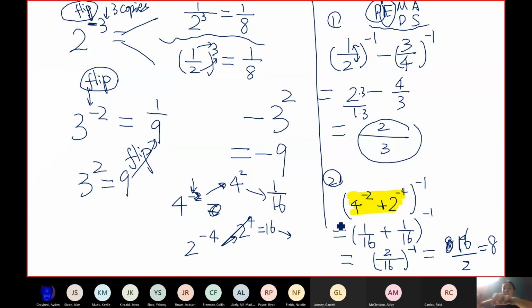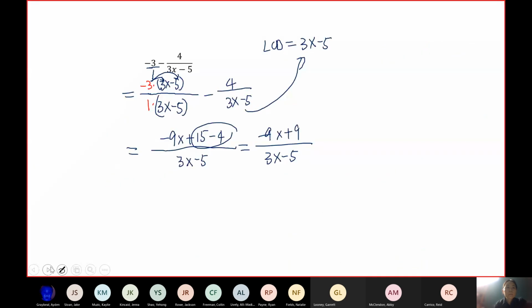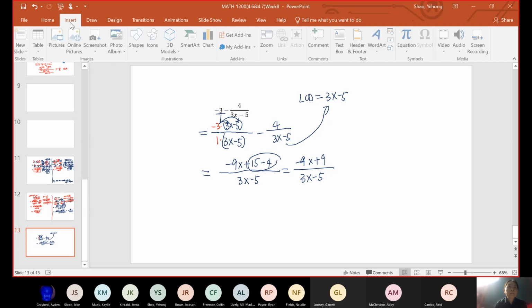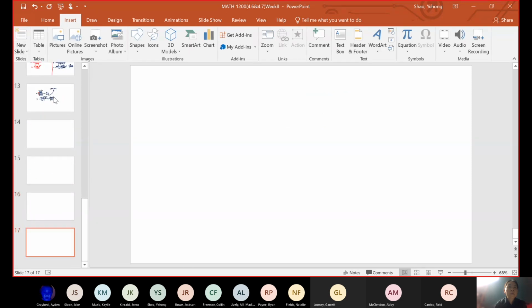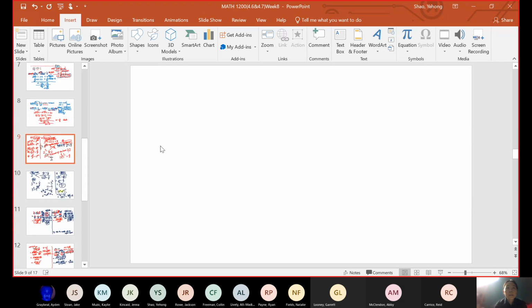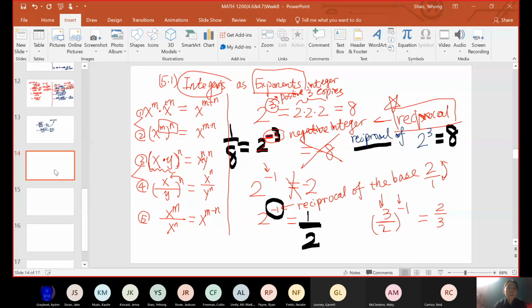So next, these first two questions are testing you on the definition of negative exponent. Next, look at the homework questions. We're going to use the formulas we just went over right here, these exponent formulas. So you're going to refer to these formulas to do the rest of the questions.